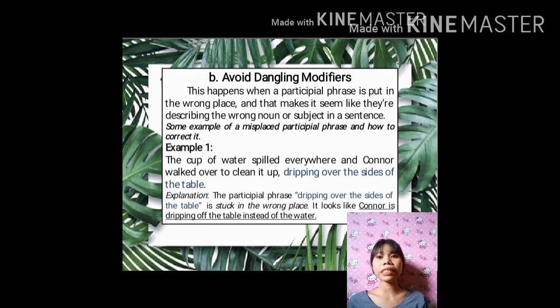Explanation. The participial phrase in the sentence is dripping over the sides of the table. When you hear it, you know already that it is stuck in the wrong place. So it looks like Connor is dripping over the table and not the water. Cup of water and Connor are both nouns, but the participial phrase can only modify one of them. So it should be put closer to its noun so the sentence makes more sense and is understandable.